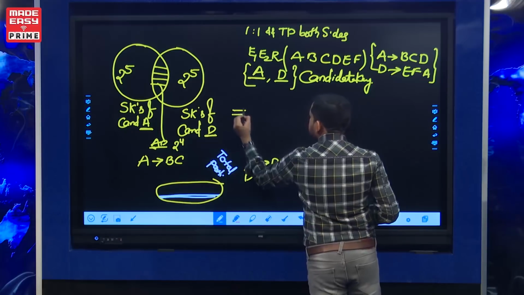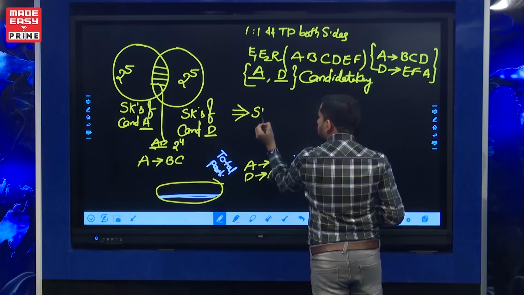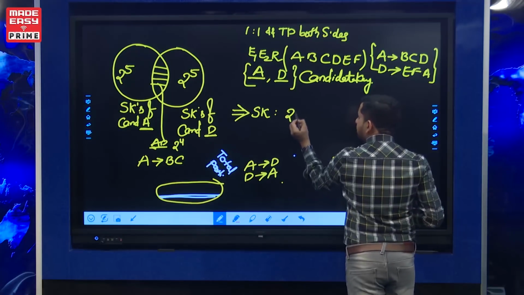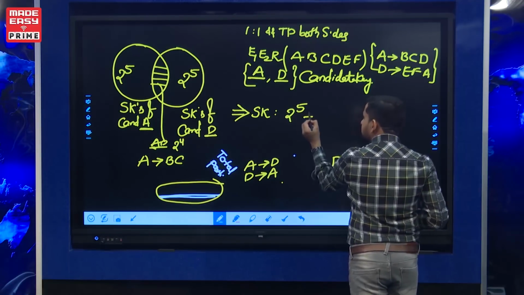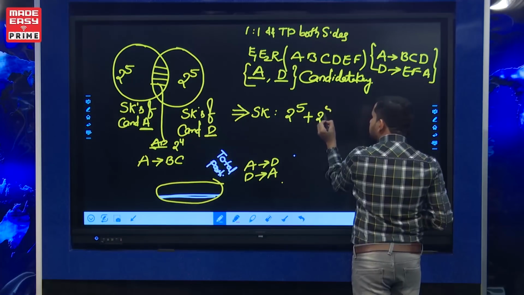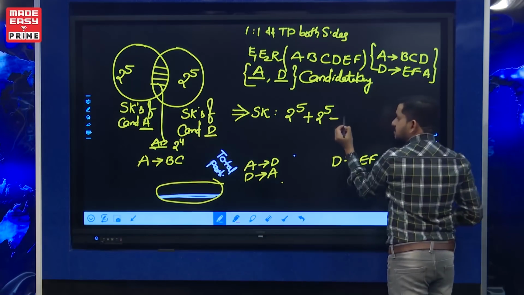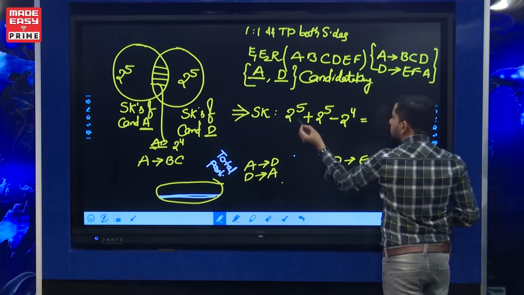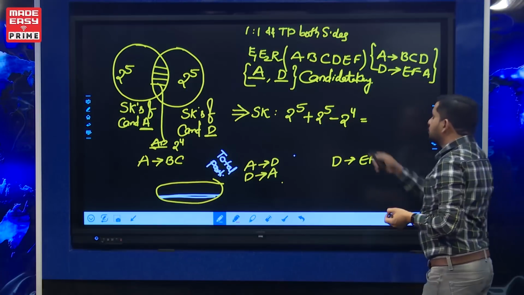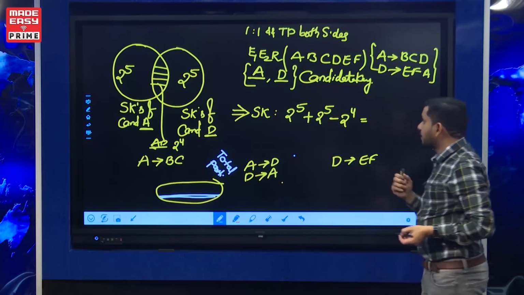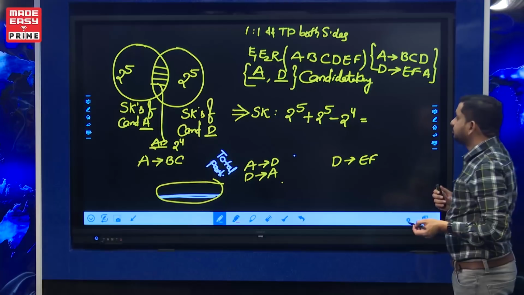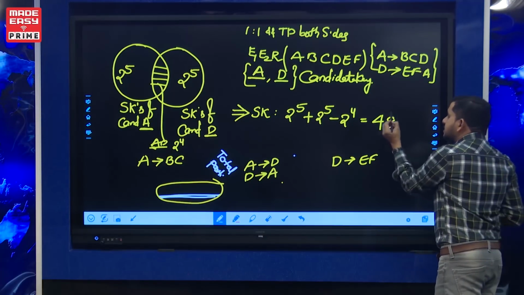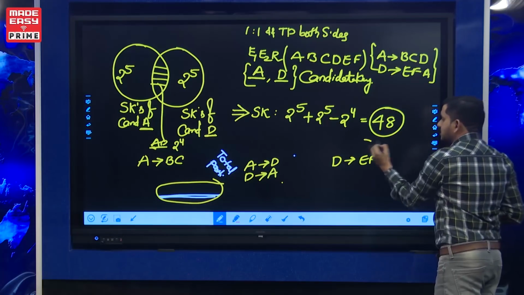The total number of super keys is 2 power 5 for the first set plus 2 power 5 for the second set, minus 2 power 4. So 32 plus 32 is 64, minus 16, so 48 is the total number of super keys.